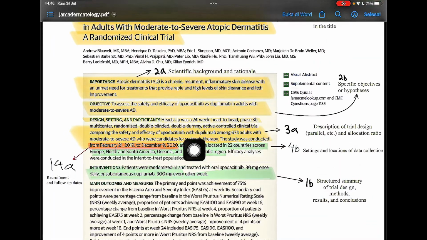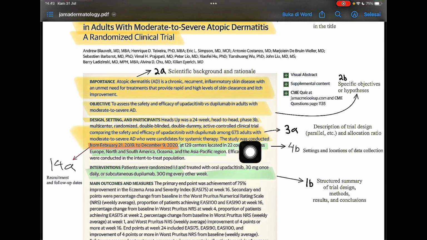Next is Heads Up, a 24-week head-to-head phase 3b multicenter randomized double-blind double-dummy active-controlled clinical trial comparing the safety and efficacy of upadacitinib with dupilumab among 673 adults with moderate to severe AD who were candidates for systemic therapy.